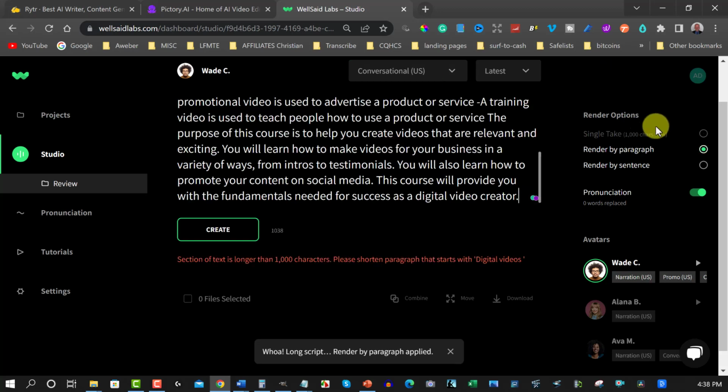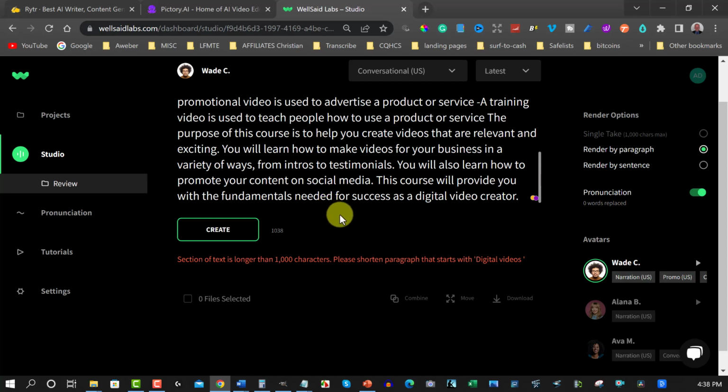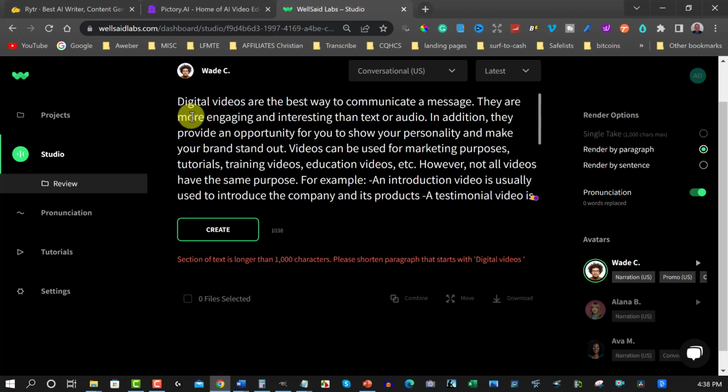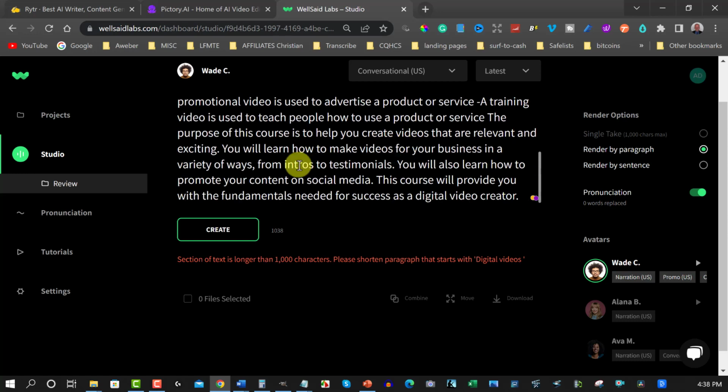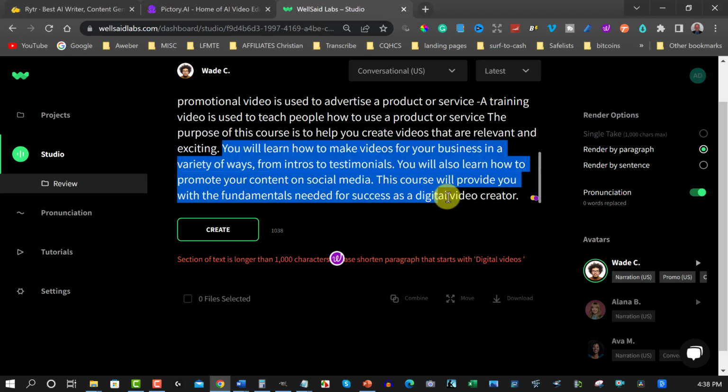Now what I like to do is I like to render by paragraph. Why I do that is primarily because we can only do a certain amount of characters. Okay, so let's shrink this down a bit, and we can try and do this because we can only do up to 1,000 characters. So we might have to lose a few characters here. Let's lose this paragraph.